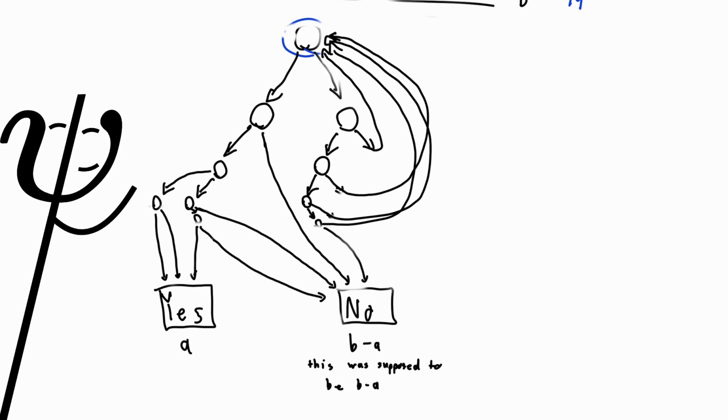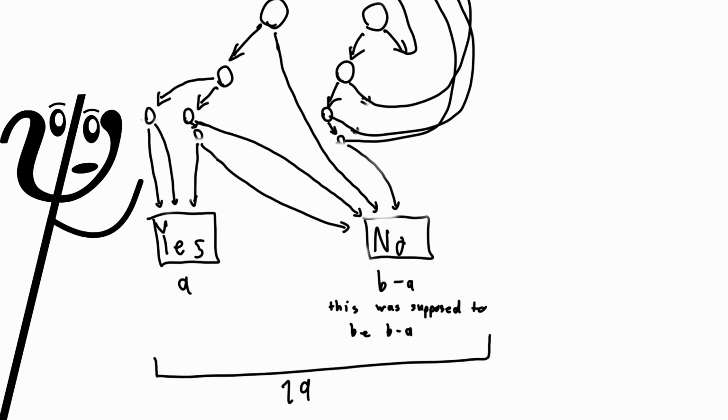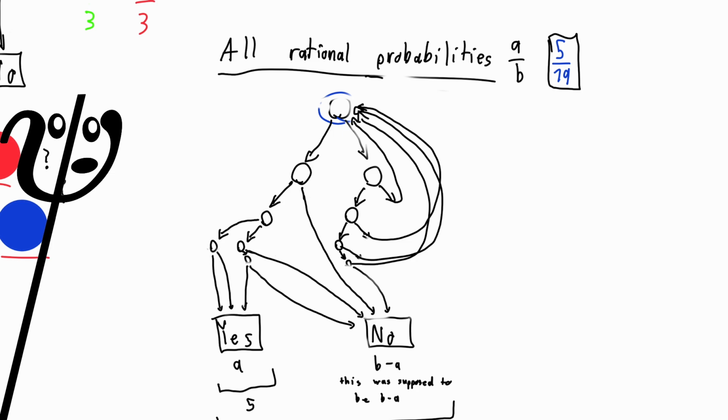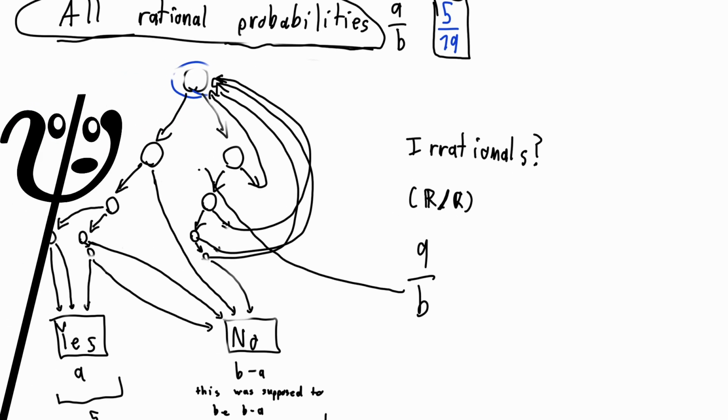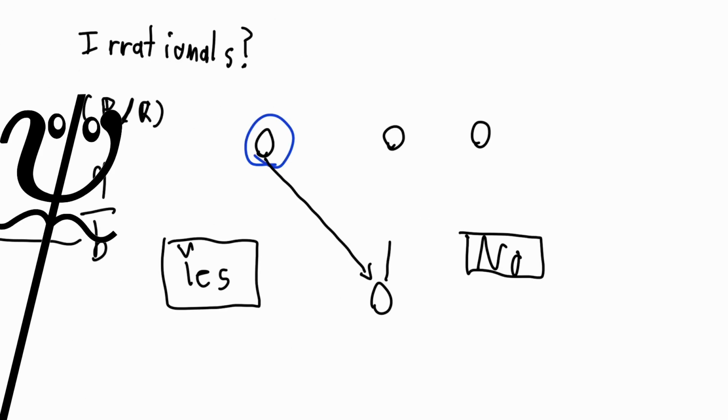Anyway, this works because it rerolls all the times it wouldn't be out of b, or 19. Thus, only 19, or b, outcomes are possible, and a of them will result in yes. Therefore, we have an a over b gate. It doesn't matter what rational number you pick because it always narrows down the probability to exactly a over b. So, because there's a method to generate all rational probabilities, it is possible to do so. Now, I don't have any actual proof of it, but I do suspect that irrationals aren't possible to make with coin flips. Assuming a finite number of states, I think you can only really make rational probabilities, but the looping throws things off, so I really have no idea how to prove this.